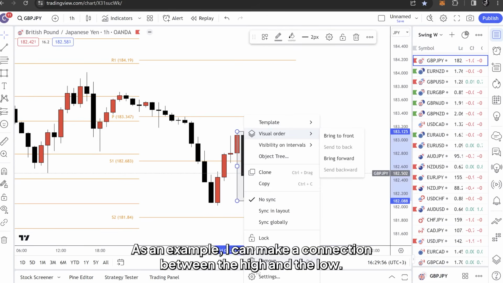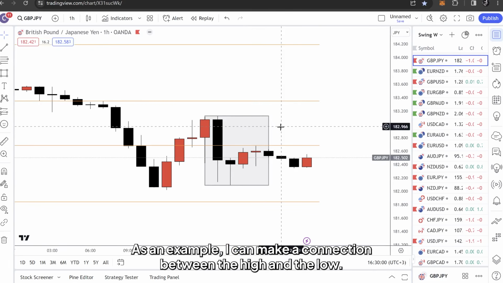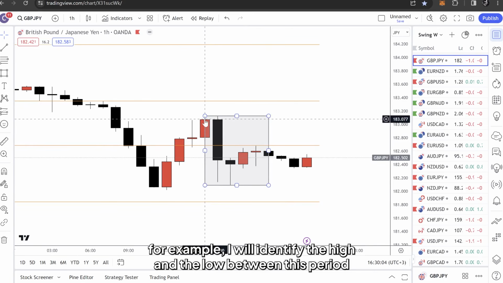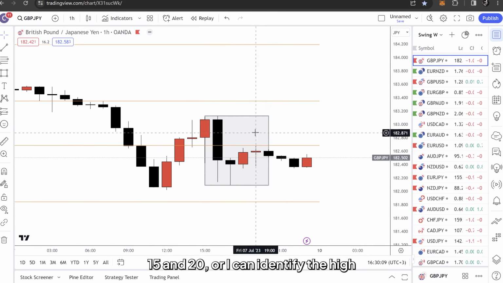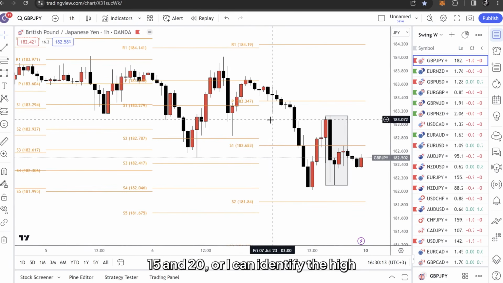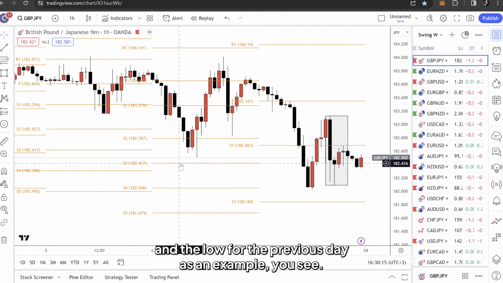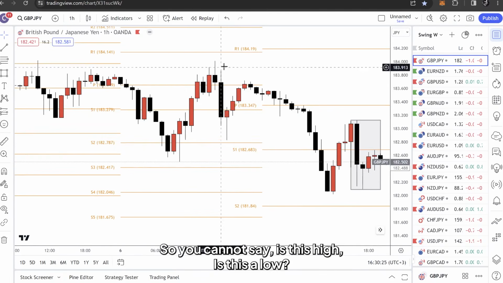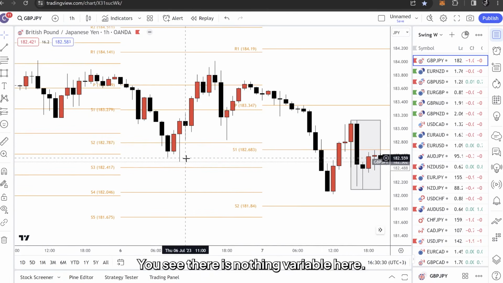Another condition that I like to use is basically the highs and the lows. As an example, I can make a connection between a high and a low in this period of time. For example, I will identify the high and the low between this period, 15 and 20. Or I can identify the high and the low for the previous day, as an example. You see? So there are no variables. It's just a high, it's just a low. So you cannot say, is this a high, is this a low? You see? There is nothing variable here.